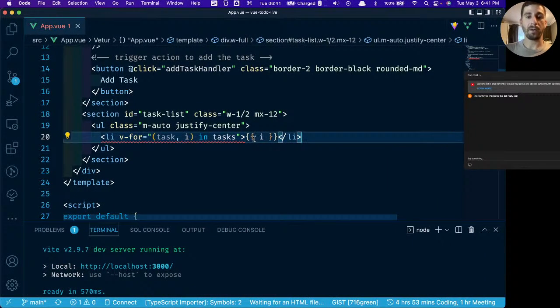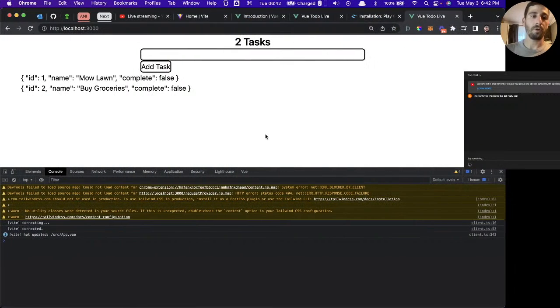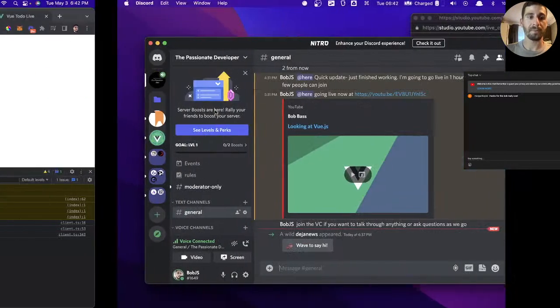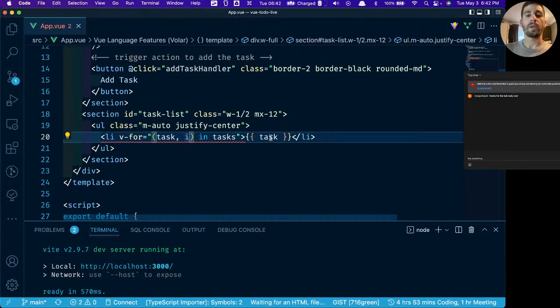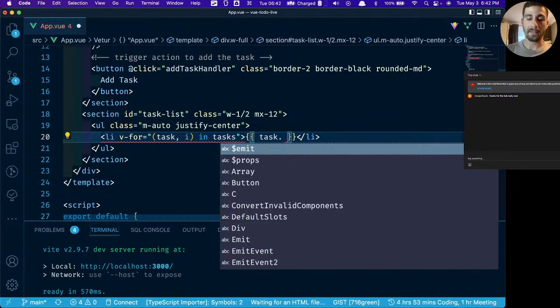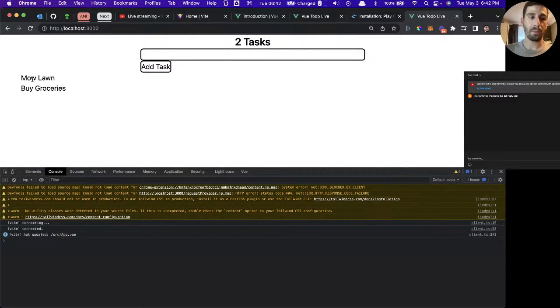So if we go back, we change this to task instead. Now we get this object. We get our task object. These are the 2 objects that were inside of our tasks array. So we don't want the task, the full task object. We just want the task name. All we have to do is do task.name. We go back, and now we have exactly what we want.